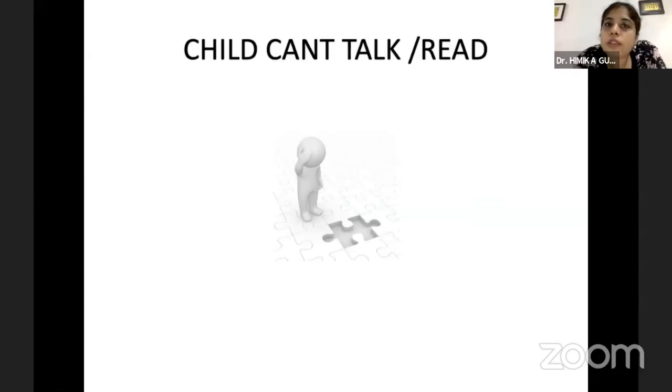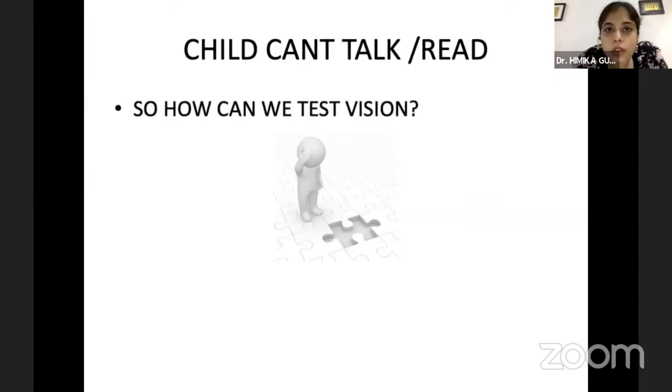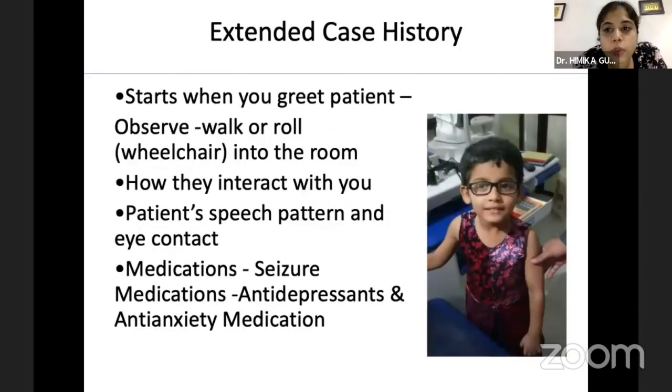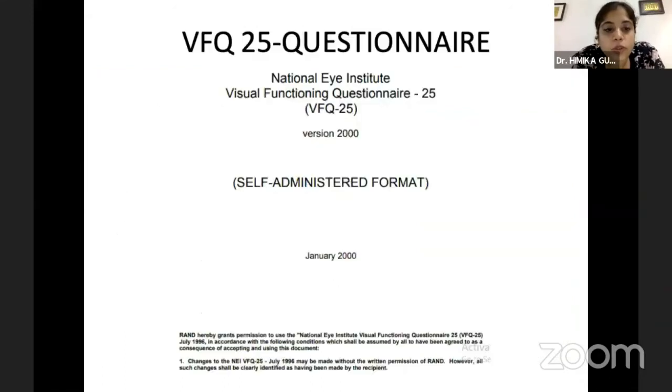So what do we do when the child can't talk or read? And how can we test the vision? We must remember, especially for brain tumor patients also, that visual acuity and visual field is not the end of the story. There's much more that can be done. It all starts when the child comes in: the way they maintain eye contact, the way they interact, the kind of speech pattern that they have. It's a good idea to know which medications they are on, because that has a bearing, its side effects also.